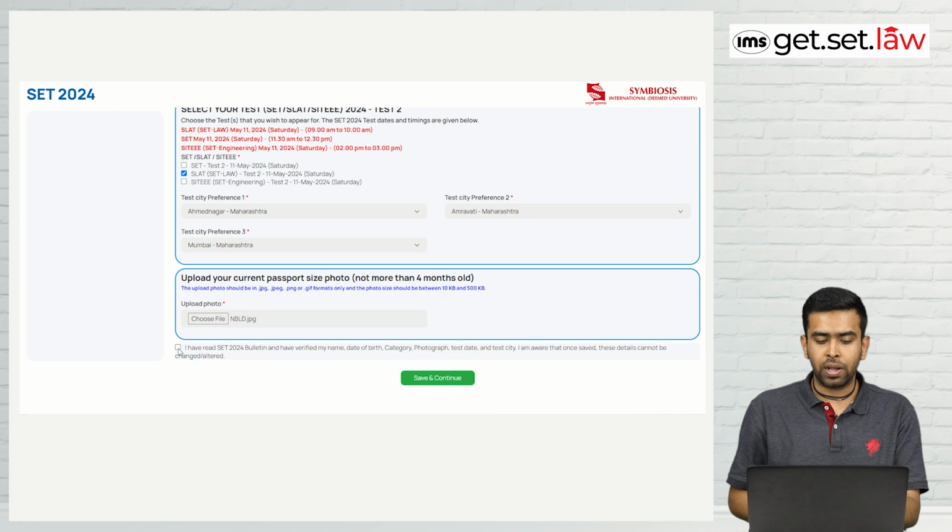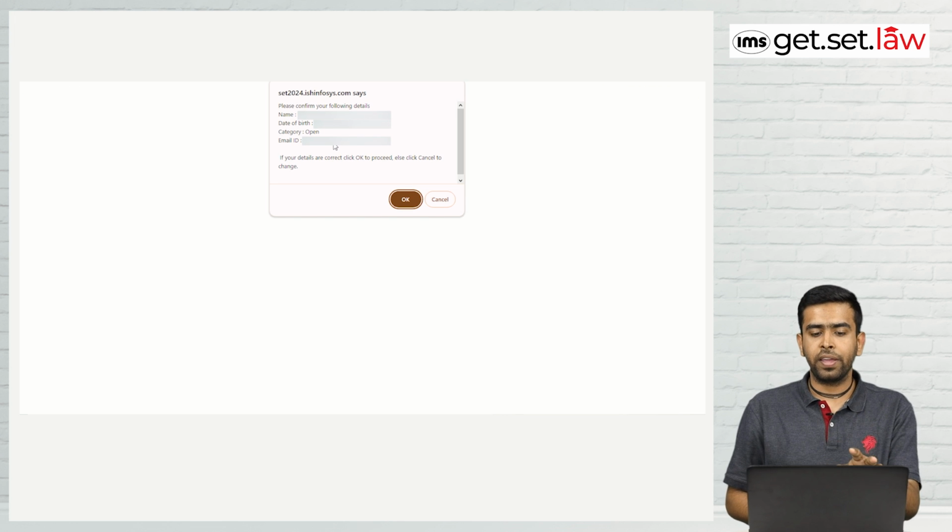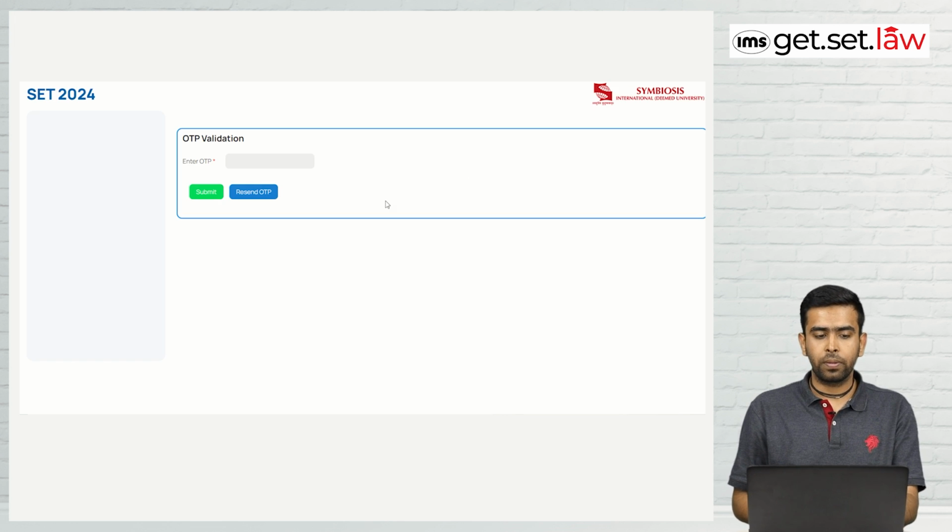Then again you have to mark I have read the SET 2024 bulletin and verified my name, date of birth, category, everything. It's verified. And then press save and continue. Again you have to verify your details here, whatever you have put, and then tap OK. Then now you will receive an OTP. So you need to check your phone, you will get an OTP. So now we have filled in the OTP as well.